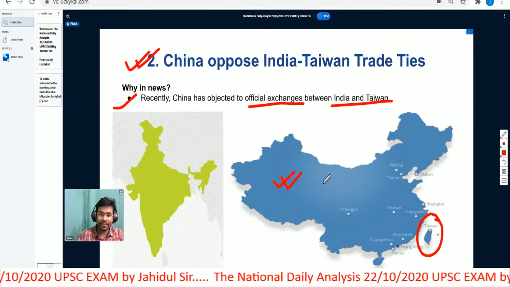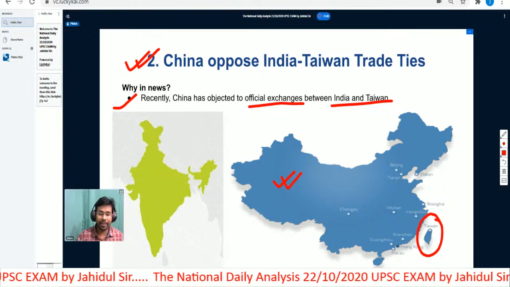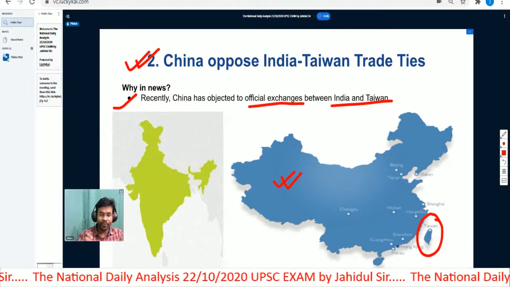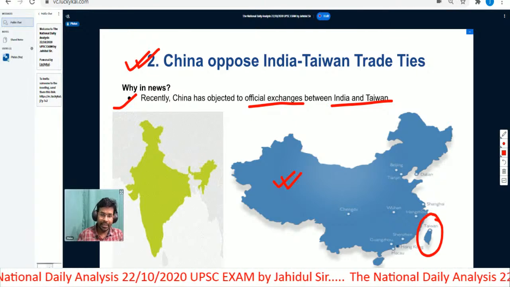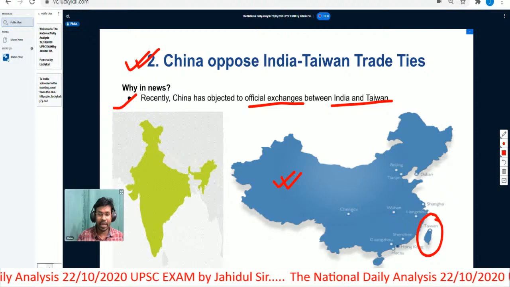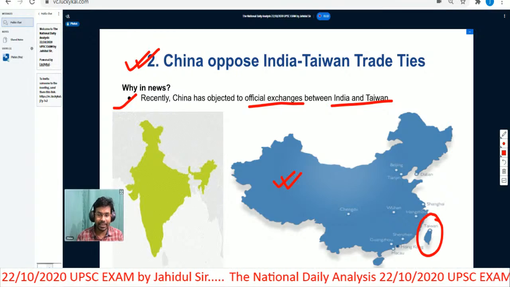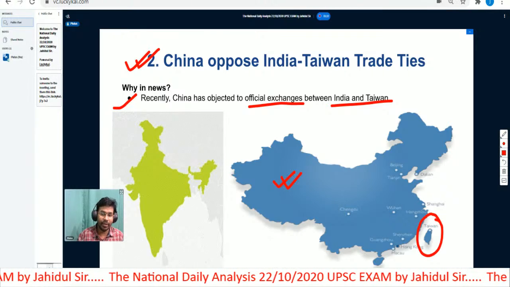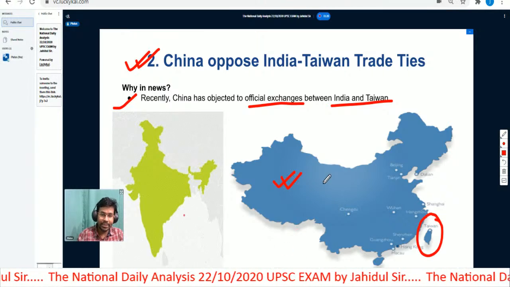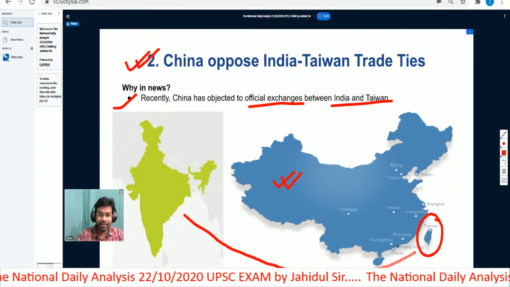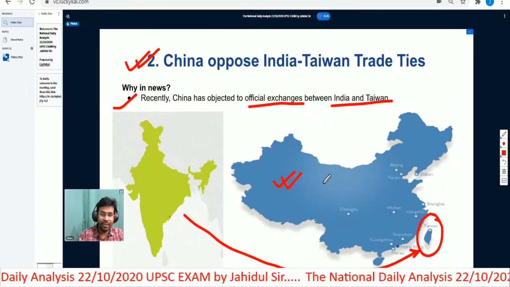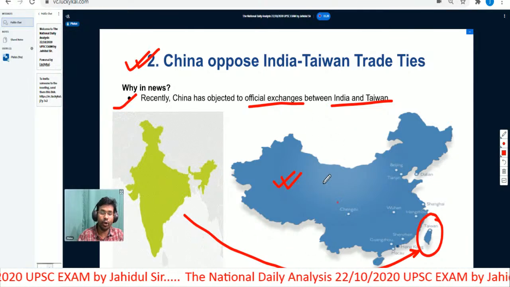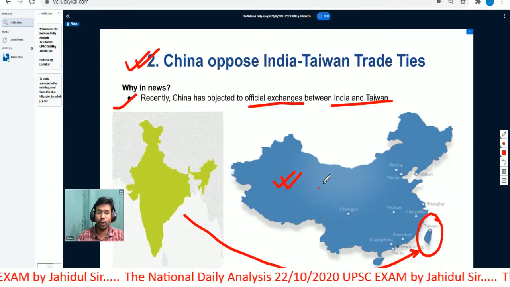Now, Taiwan has an independent government in their own territory, and they rule over that particular territory. Taiwan is one of the 5th largest economies in Southeast Asia, but it is a very small territory when we talk about the landmass. Recently India and Taiwan had some official linkages related to trade, and this particular official linkage is being objected to by China.